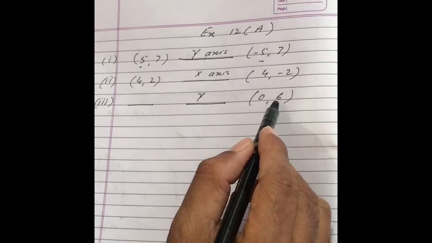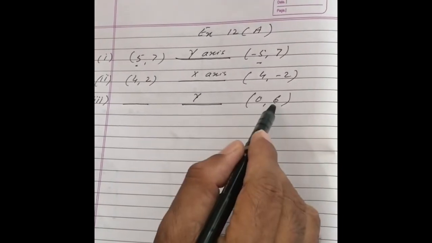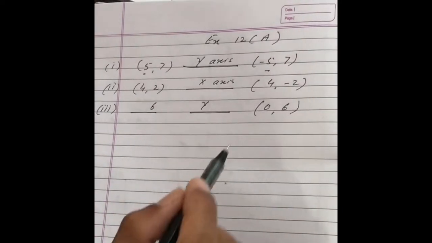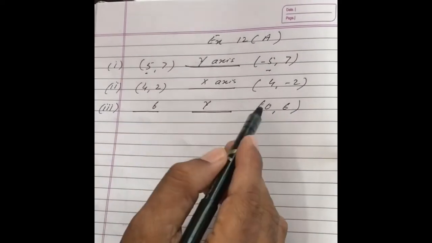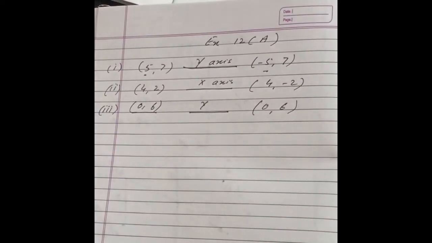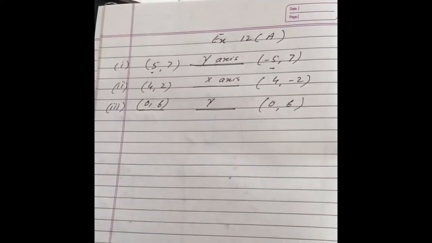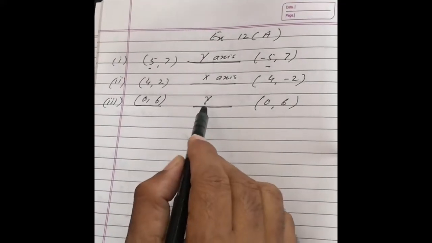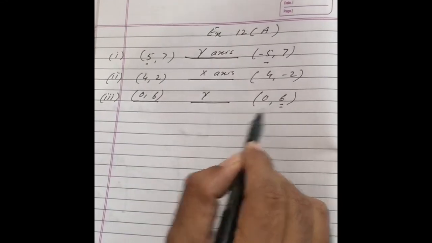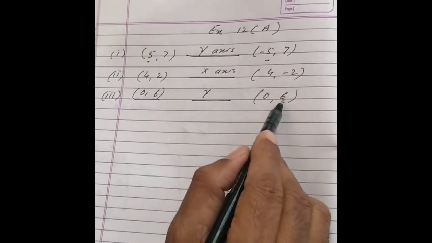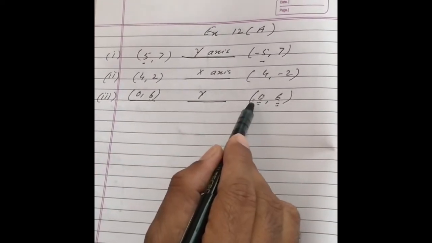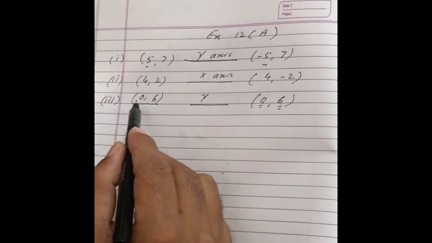Now when it is image in y-axis, sign of y will not change, so it will remain 6. 0 will become negative, but negative of 0 is 0, so I write 0, 6. Again I say, because the reflection is in y-axis, sign of y coordinate will not change. If it is 6, it will remain 6. Sign of this will change. Now it is 0, so negative 0 means 0, so I write 0 as it is.